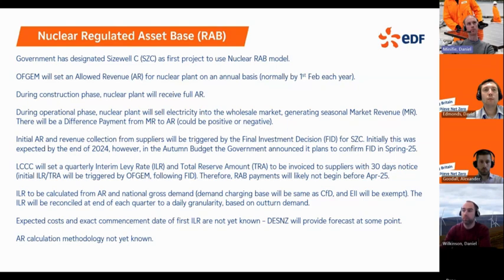We'll see winter tariffs continue to be set in the preceding December, as is currently the case, so that doesn't really change. But the summer tariffs, however, will be set closer to delivery, so they'll be set in the preceding December rather than in June.